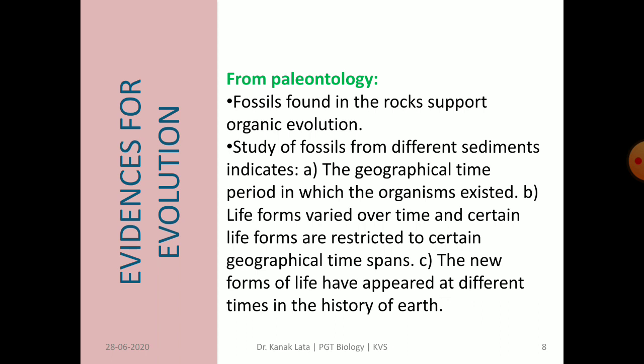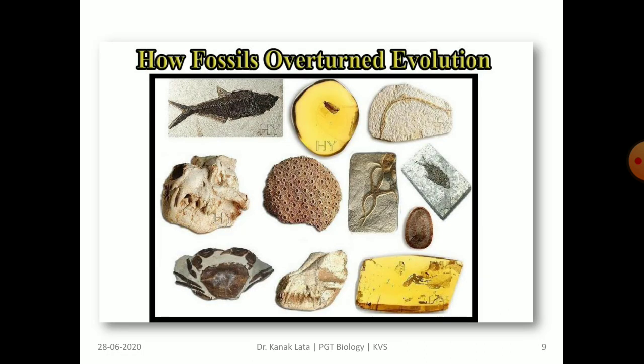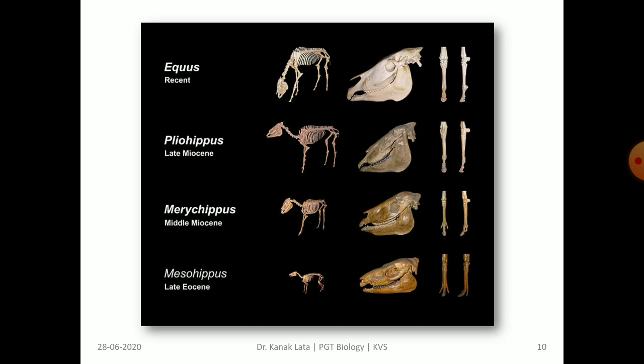It also shows that life forms varied over time and certain life forms are restricted to certain geological time spans. It also indicates that new forms of life have appeared at different times in the history of Earth. Here you can observe how fossils show evolution. This is about the evolution of horse.